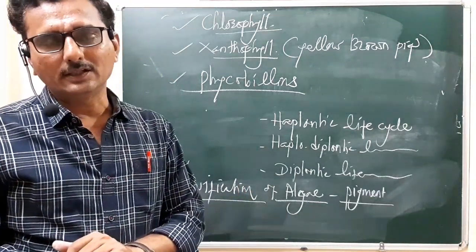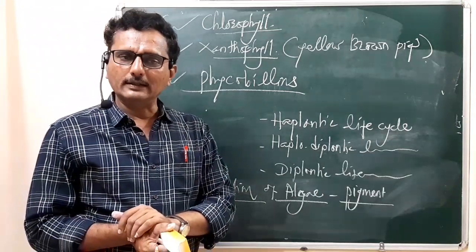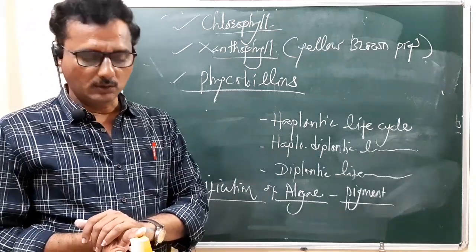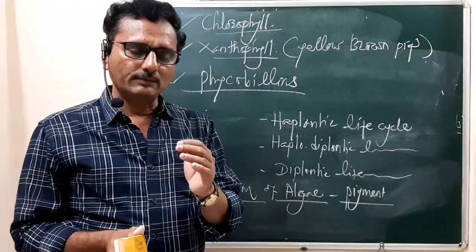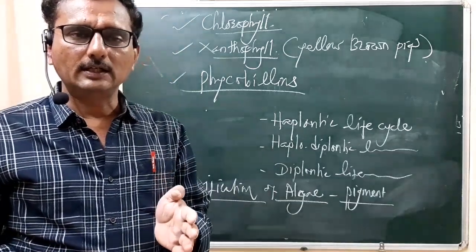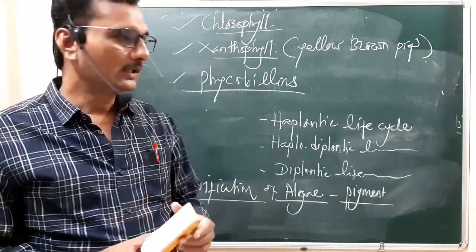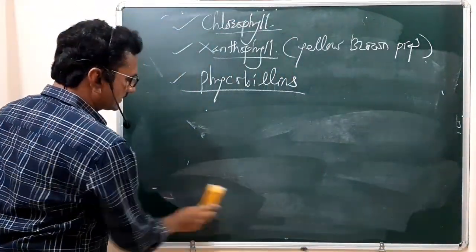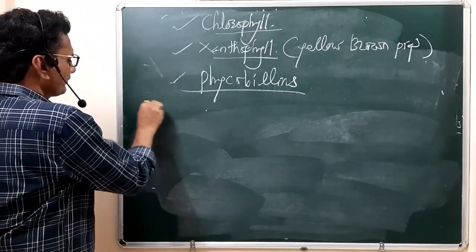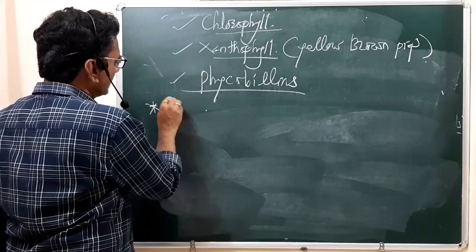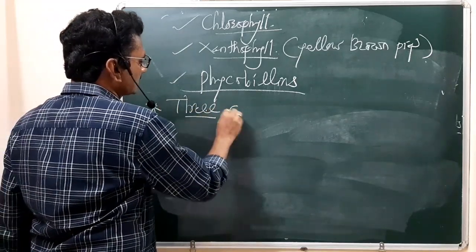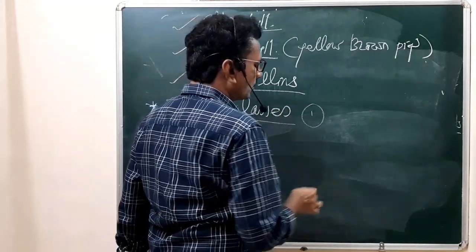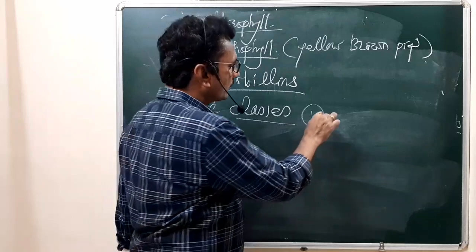On the basis of the pigment they have, the algae are further classified into three major groups. We treat each group as a class. So they are classified into three classes. The first one is Chlorophyceae.